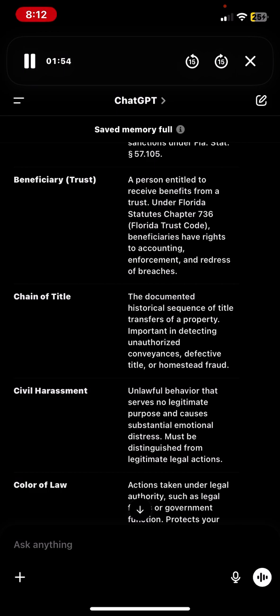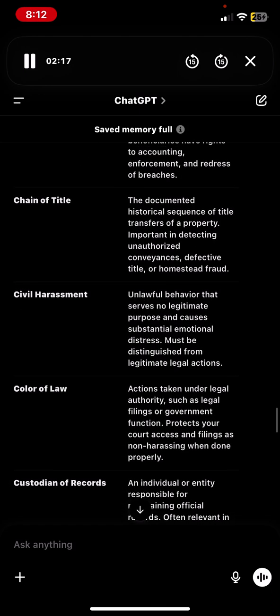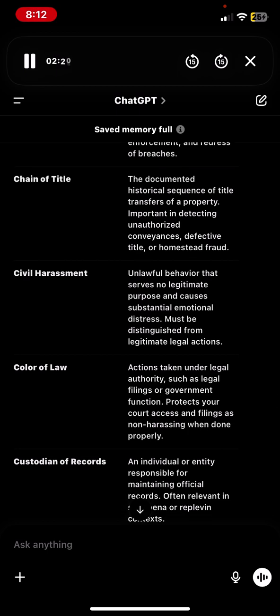Chain of title, the documented historical sequence of title transfers of a property, important in detecting unauthorized conveyances, defective title, or homestead fraud. Civil harassment, unlawful behavior that serves no legitimate purpose and causes substantial emotional distress, must be distinguished from legitimate legal actions. Color of law, actions taken under legal authority, such as legal filings or government function. Protects your court access and filings as non-harassing when done properly.